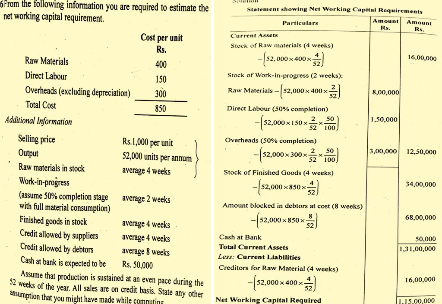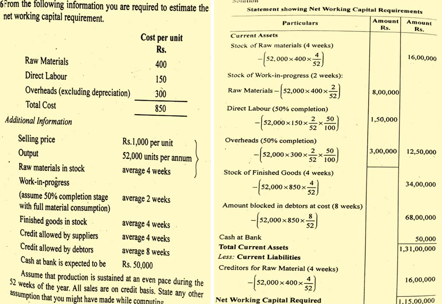Then stock of finished goods 4 weeks they given. 52,000 into 850 into 4 by 52, it comes around 34 lakhs. Amount blocked in debtors at cost. In the problem they given 8 weeks. So 52,000 into 850 into 8 by 52, that comes around 68 lakhs. Then in the problem they given cash at bank 50,000. So just add up all this amount, it comes around 1 crore 31 lakhs.